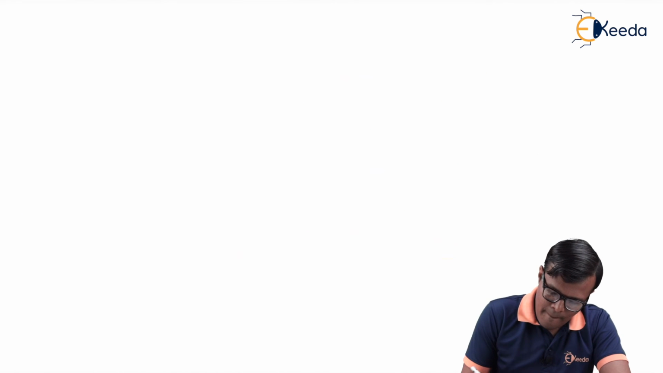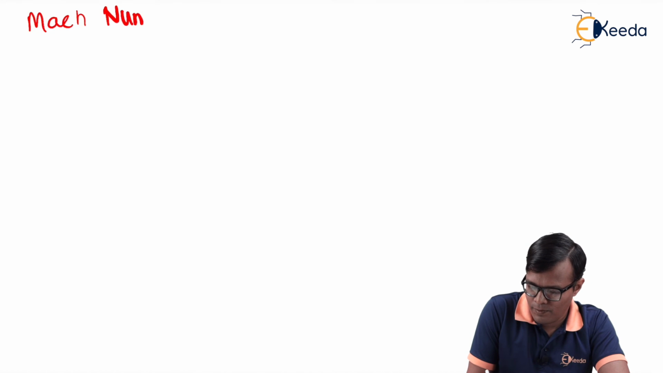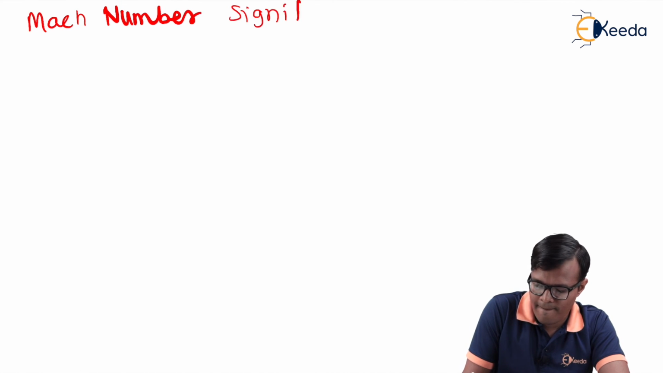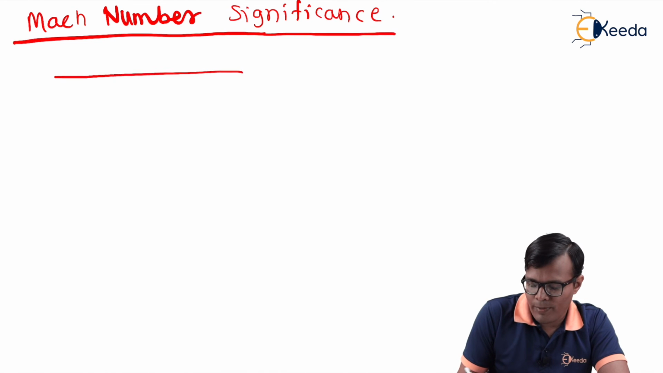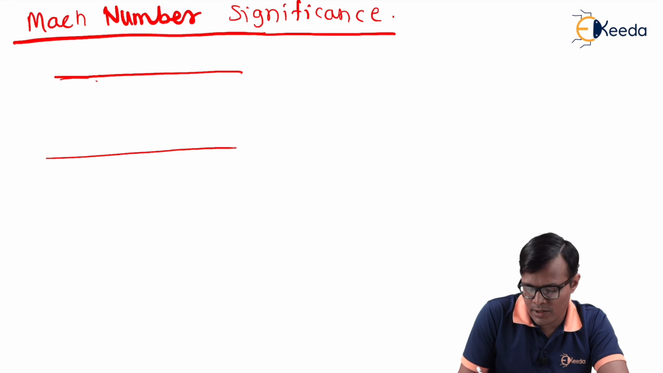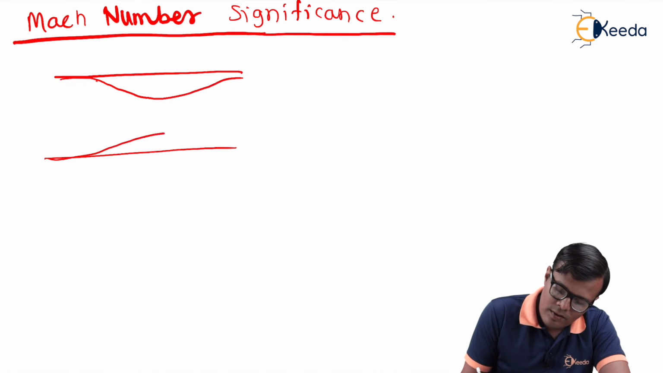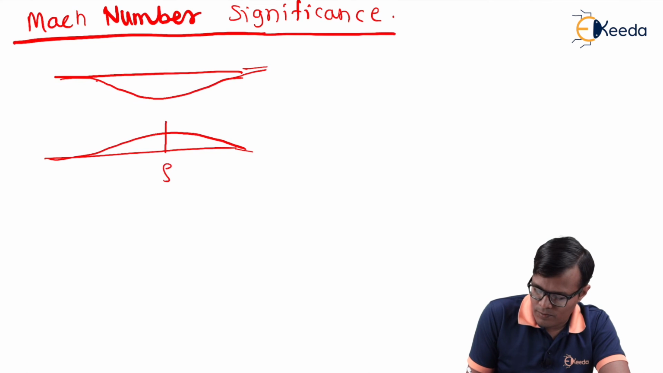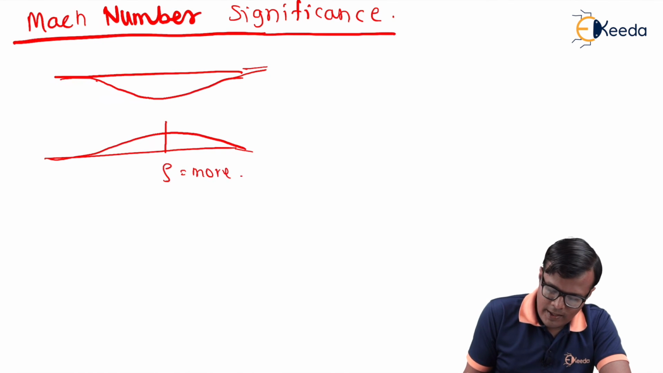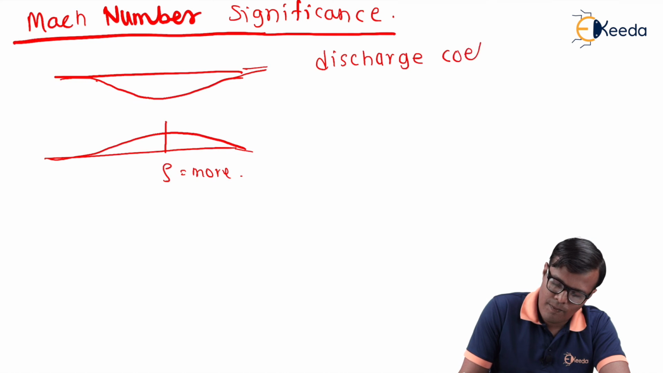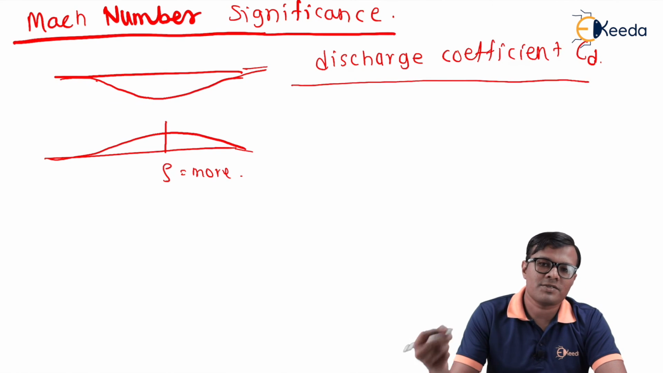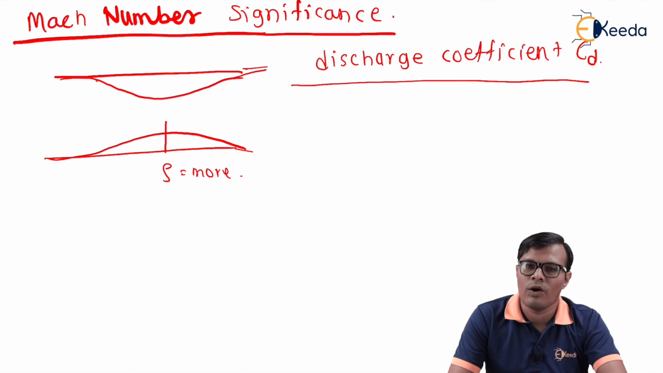Generally, Mach number significance. We all know that whenever there is a compression or reduction in the cross-sectional area of a pipe, say for example this one, this is the compression zone, here density is more, then in that case we calculate the discharge coefficient, and this discharge coefficient is the indicator of discharge flow or percentage of discharge.